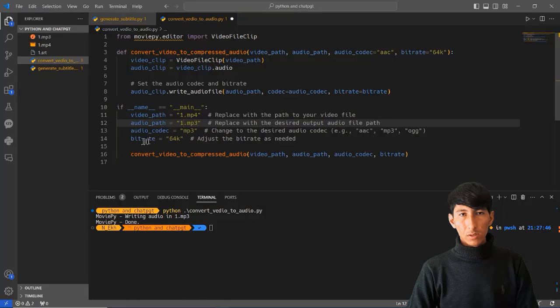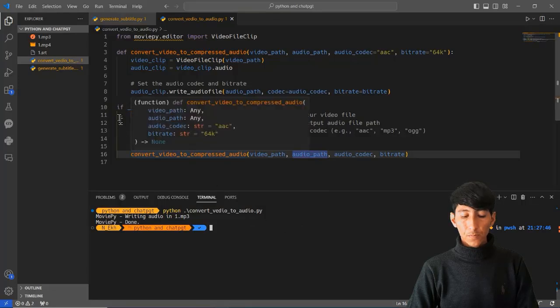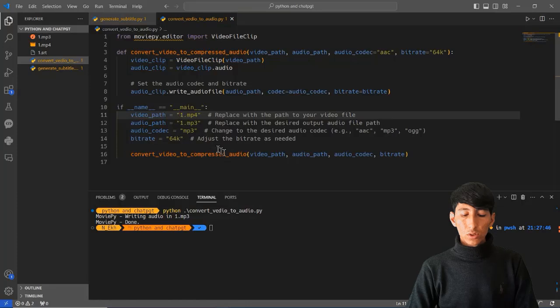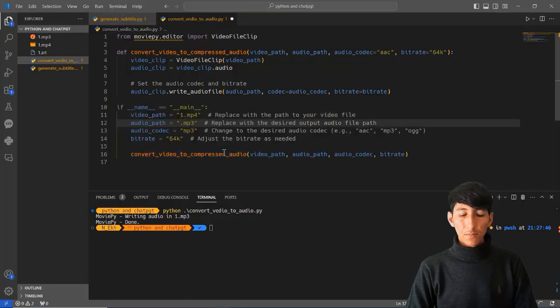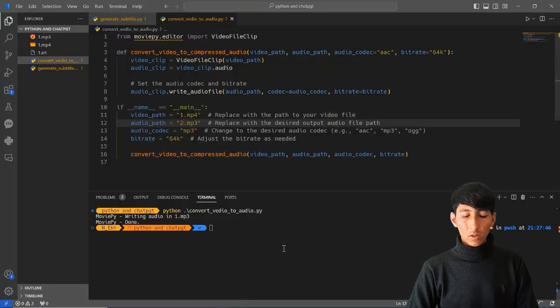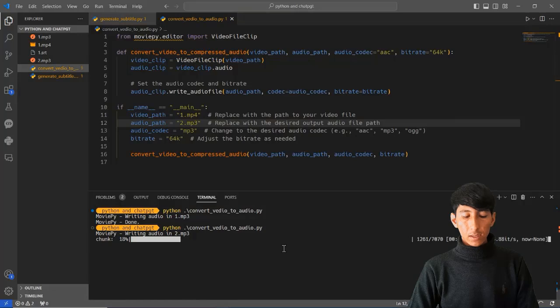Because before we had one, I'm going to compare these two audios together, and the size of both audios that we have now. So I will change this to 2.mp3, and also the bitrate is going to be 64 right now. I'm going to start running this, and after the conversion is completed, we will be able to see the result.